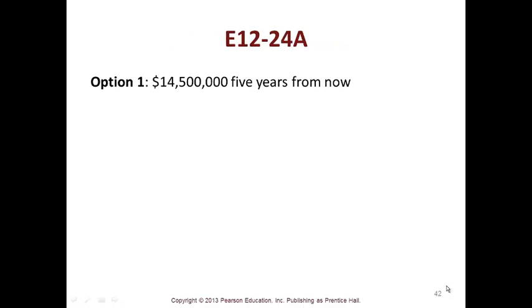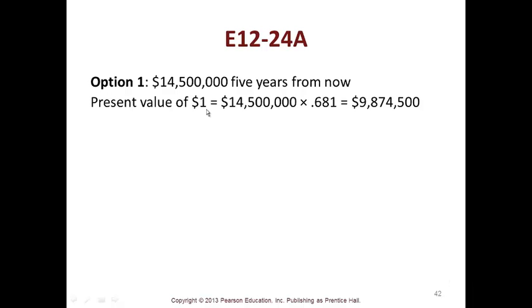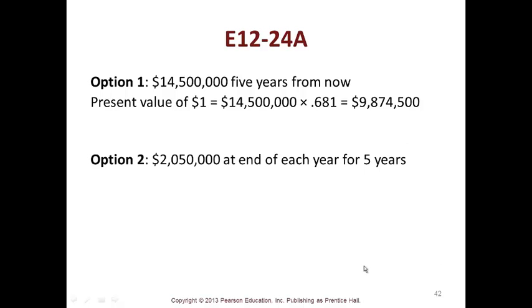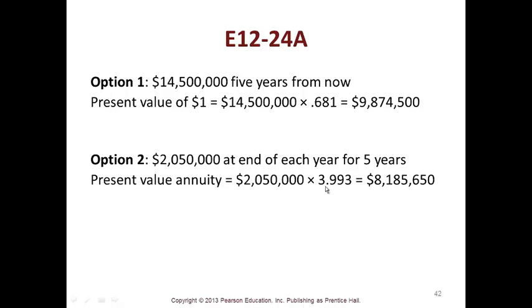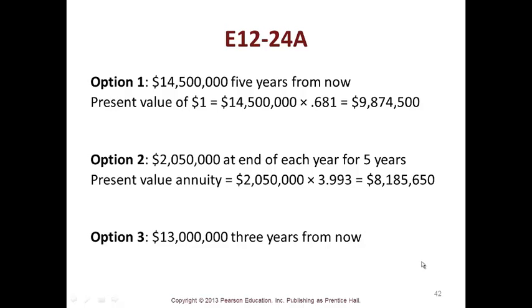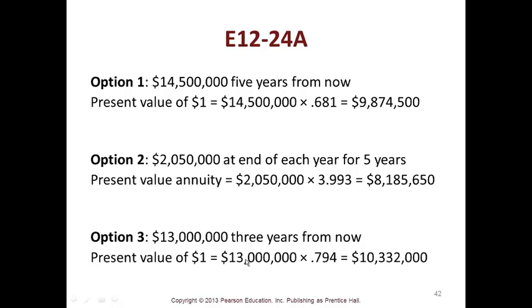Now let's look at 12-24A. Option 1, you have 14,500 for 5 years from now. Present value of 1 is 14,500 times the factor of 0.681. Option 2 is 2,050 at the end of each year for 5 years. There's your present value times your factor. So if you don't have a financial calculator, just use the tables in your book. Option 3 is 13,000 3 years from now. So you take your 13,000 times your factor of 0.794. So once again, make sure you can find all the factors in the charts. I'm showing you these so that the homework becomes easy for you.